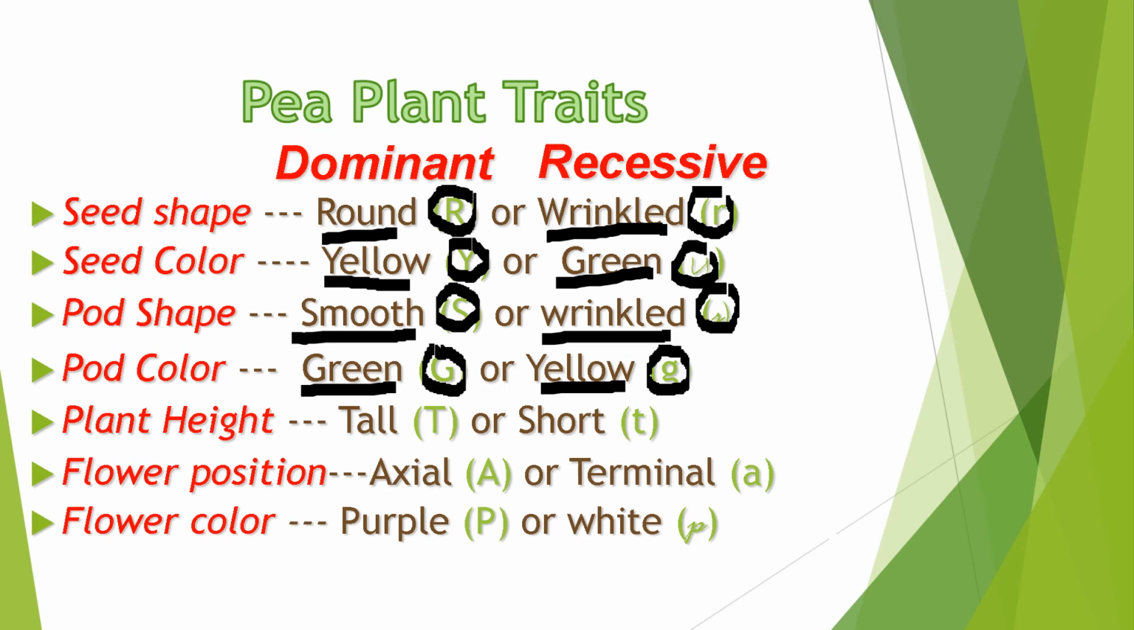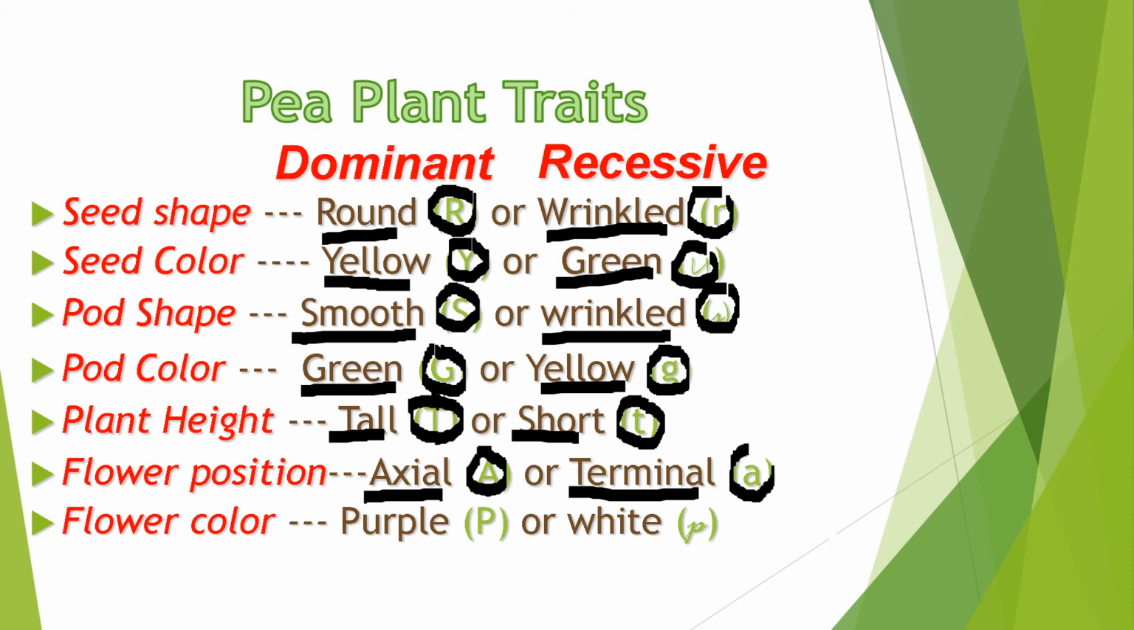In plant height, the dominant trait is tall, the dominant allele is uppercase letter T. The recessive trait is short, the recessive allele is lowercase letter t. In flower position, the dominant trait is axial, the dominant allele is uppercase letter A. The recessive trait is terminal, the recessive allele is lowercase letter a. In flower color, the dominant trait is purple, the dominant allele is uppercase letter P. The recessive trait is white, the recessive allele is lowercase letter p.